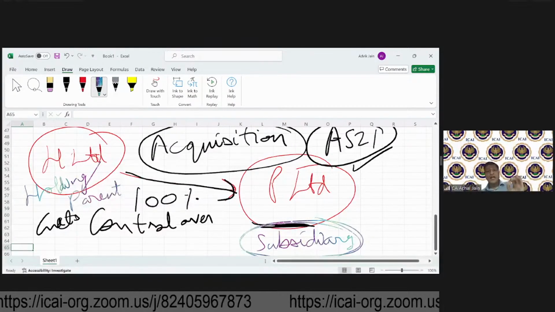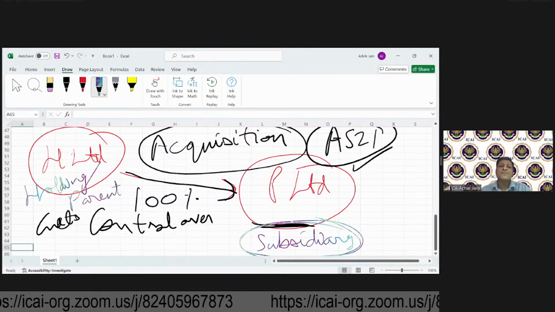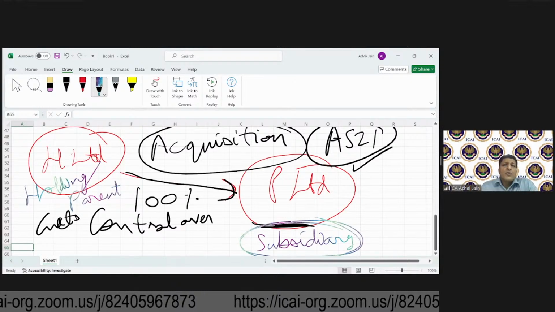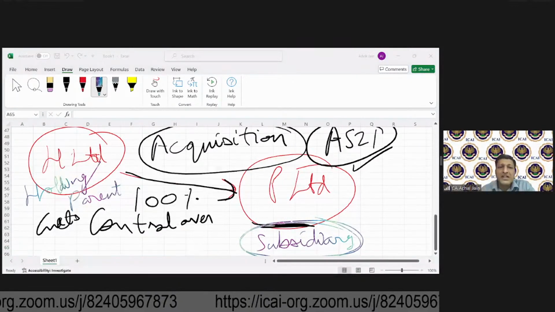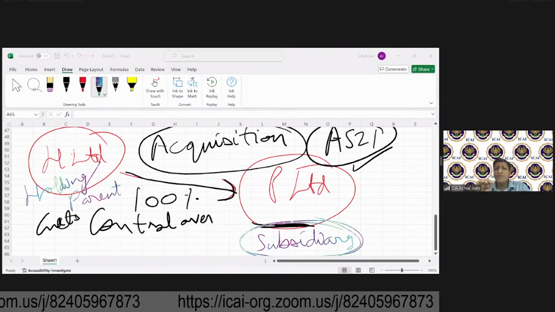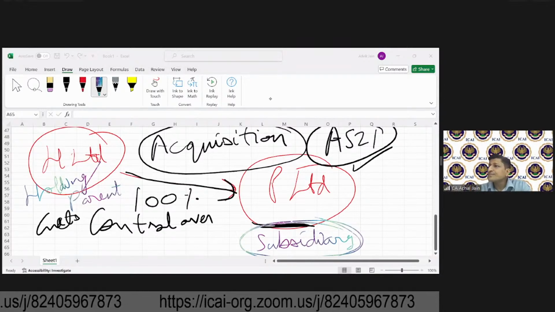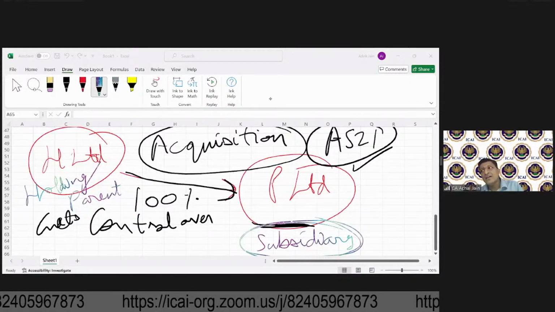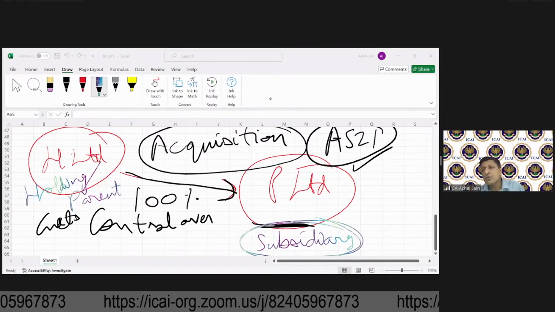Understood? Any questions on this? So this is the base. It's all about basic understanding of subsidiary and the holding company. Any questions, any doubts? If you have, please feel free. Sangeetvani is saying holding company and subsidiary company, both are continuing.